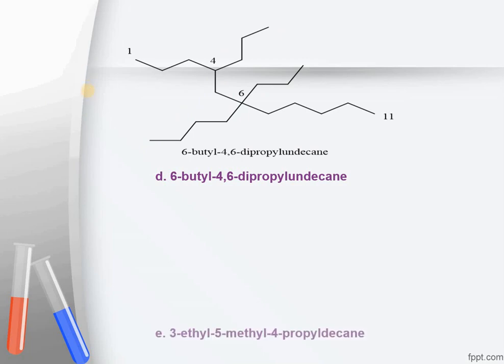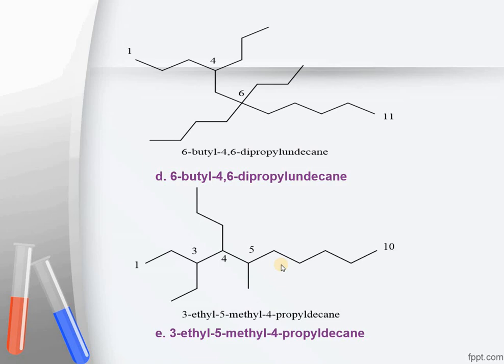Next compound is 3-ethyl 5-methyl 4-propyldecane. Decane stands for 10 carbon atoms. This is the structure. Again, I have numbered it. We will start numbering from this side. This is carbon number 1, 2, 3, 4, 5, 6, 7, 8, 9, and there are 10 carbon atoms.